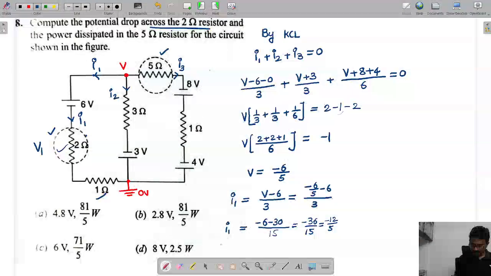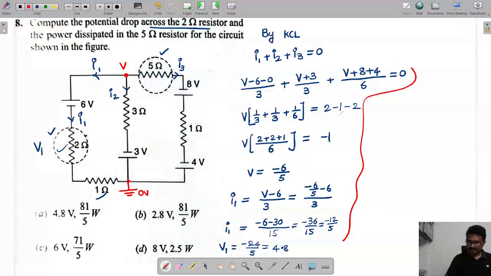Tell me, this resistance is 2. That is minus 24 by 5. How much will come here? That is 4.8.